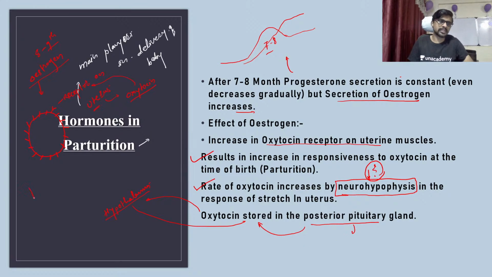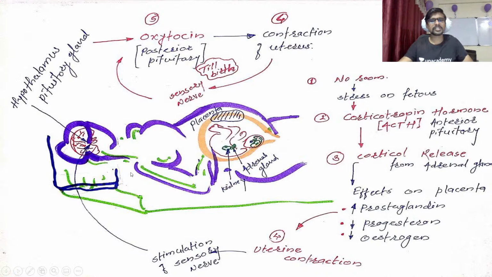Okay, so the posterior pituitary is here, for example this is a hypothalamus. Okay, so this is a posterior part, this is an anterior part. So the hypothalamus secretes a few hormones like the oxytocin and the prolactin. Okay, so they are coming from the hypothalamus and stored here. Stored hormones are here. Okay, let's see the next one.